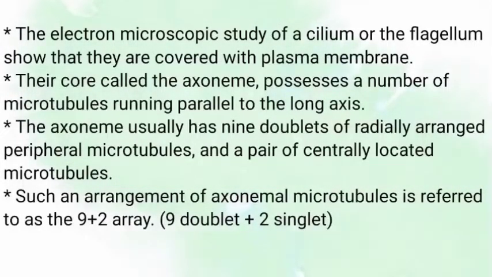9+2 arrangement. Under the electron microscope, both cilia and flagella are covered by plasma membrane. The core of the cilia or flagella is called the axoneme. The axoneme possesses 9 doublets which are arranged radially and a pair of singlets present in the center. This type of arrangement is called the 9+2 arrangement: 9 doublets peripherally, 2 singlets at the center.